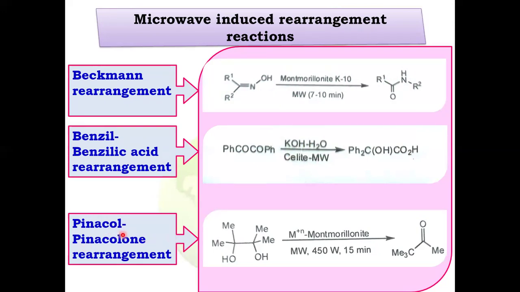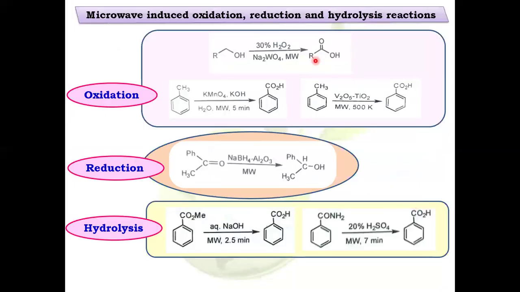Another example is the pinacol rearrangement. This diol is getting converted into the pinacolone ketone by using metal incorporated montmorillonite and microwave irradiation for 15 minutes. It gets the maximum conversion of the product. Here come the examples for oxidation, reduction, and hydrolysis. In general, we know that the oxidation of primary alcohol leads to the formation of the aldehyde, and on further oxidation it gets oxidized to the acid. Here, the primary alcohol is oxidized by using a tungstate salt. Under microwave irradiation, it gets converted into the acid.